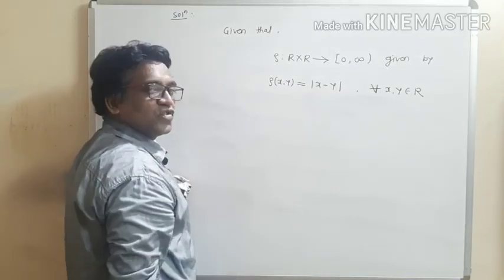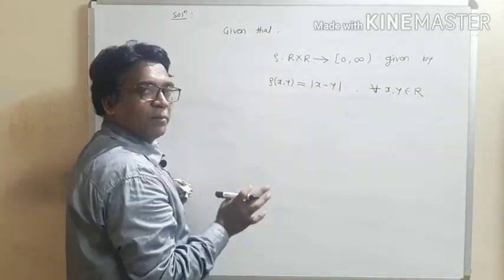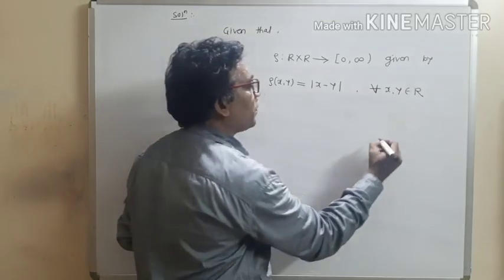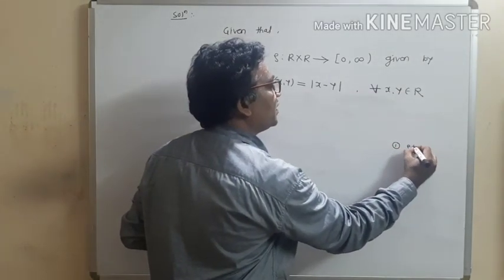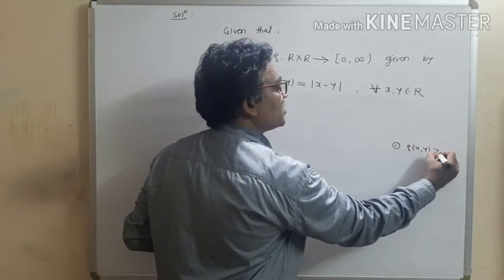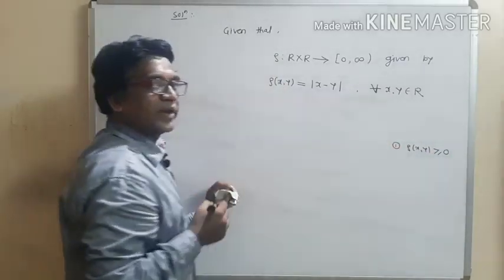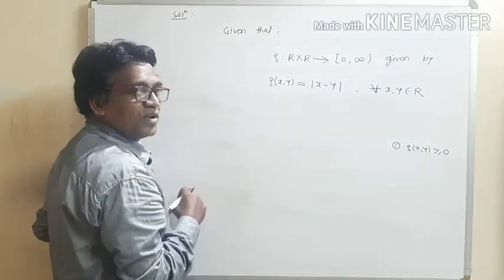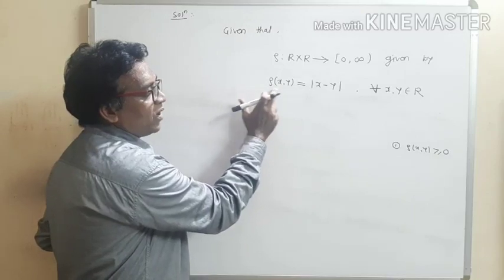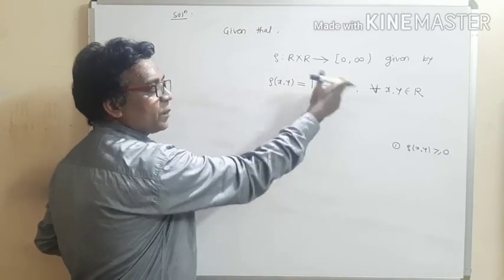We have to show the four properties for a metric space. The first property is to show that distance of x, y is non-negative. Rho of x, y is given by modulus of x minus y.